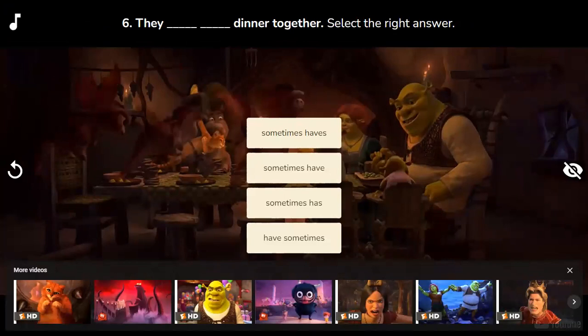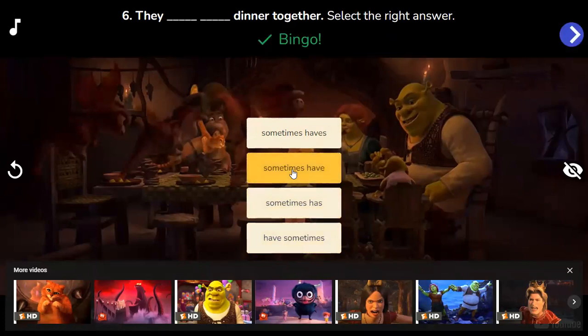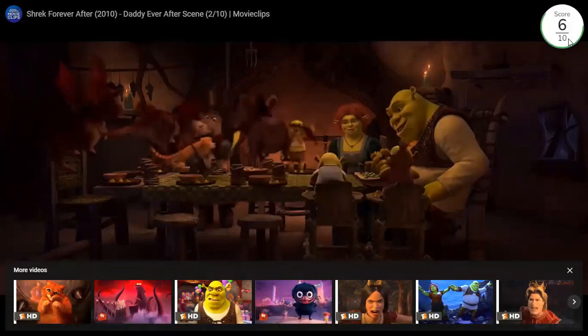They space dinner together. They, which one is correct? Of course, we don't have any English word that says haves. It's a big mistake. So, they sometimes have. All right, you're doing absolutely correct.